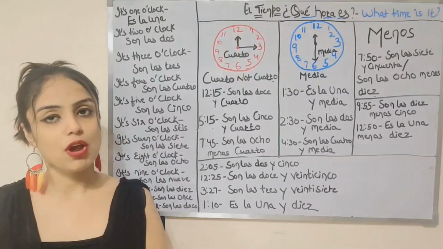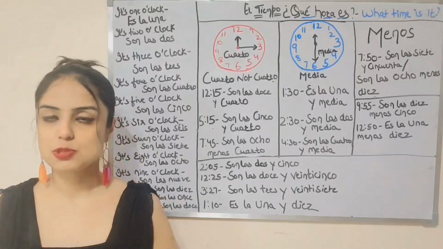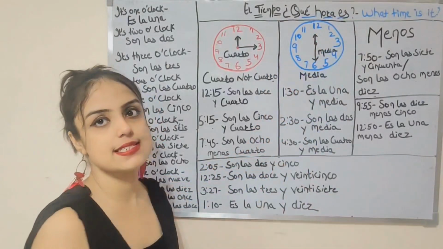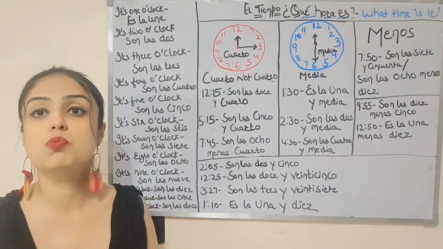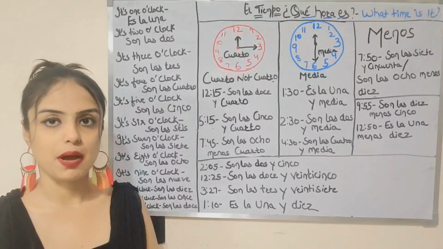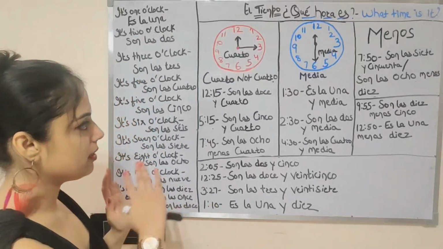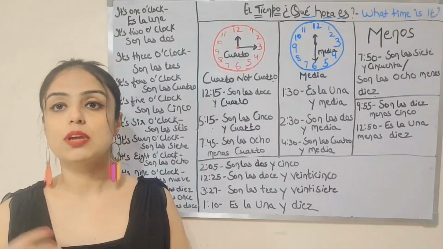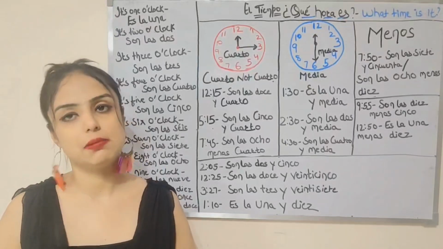Let's say if you have to ask time from someone in Spanish, then you will be using this phrase ¿Qué hora es? ¿Qué hora es? Which means what time is it? ¿Qué hora es? What time is it? Vale. Now I have jotted down some examples for you guys and I will explain so that you can learn how to convey time in Spanish.